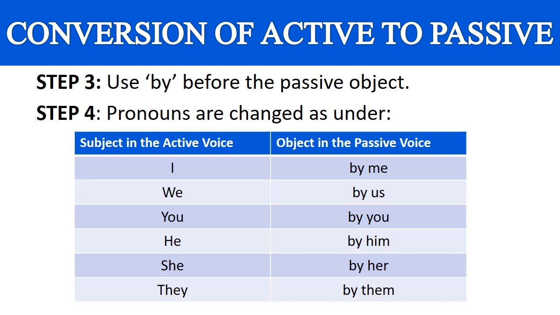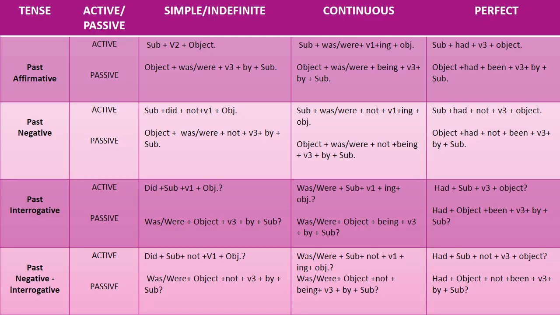Now students, here in this table, I have given you the rules how to convert active to passive for past tense, affirmative, negative, interrogative and negative interrogative sentences. So this table you can use.